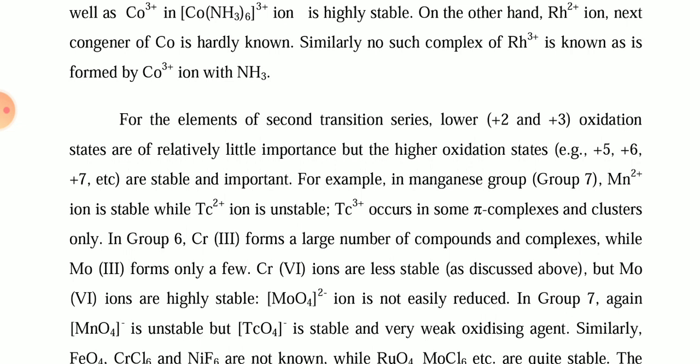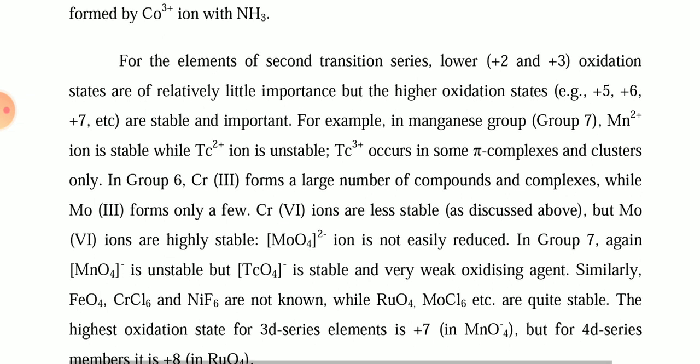In group 6, chromium forms a large number of compounds and complexes, while molybdenum forms only a few. Now the chromium plus 4 ion is less stable, but the molybdenum plus 4 ion is highly stable.